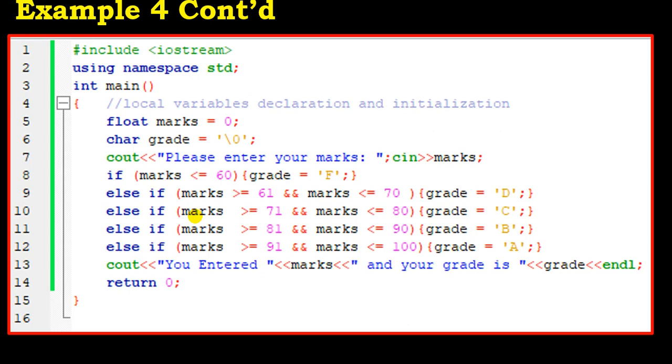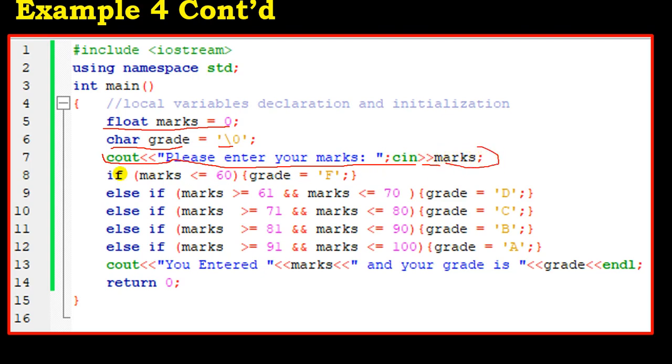So now let's see what happens in the C++ transformation. We are transforming that into C++. So we declare a float here to represent the score of a student, and then we use a char to represent the grade. Remember that in our previous video I showed you how to initialize the char data type. So here we have initialized the char data type. So we print on the screen, please enter your marks, and then we read in the marks here with this line of code. That's the get aspect if we're writing our pseudocode.